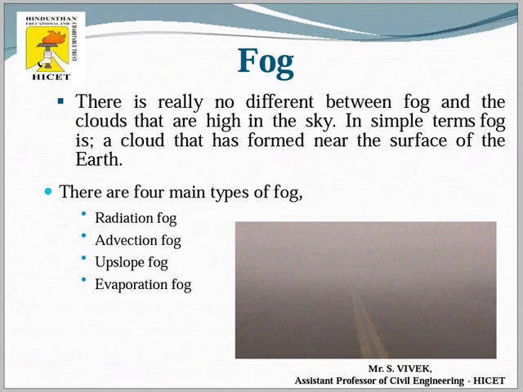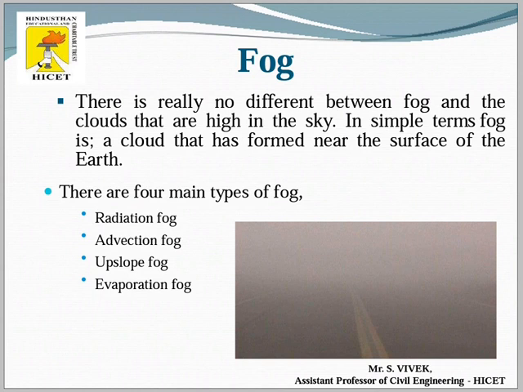The next form is fog. We know that fog and mist are very common. Fog and mist can have a very similar appearance, the only difference being that fog can be seen above the surface of the earth as well as very near to the surface itself, but mist can be seen only in the sky and at a higher level above the surface of the earth, not very near to it.